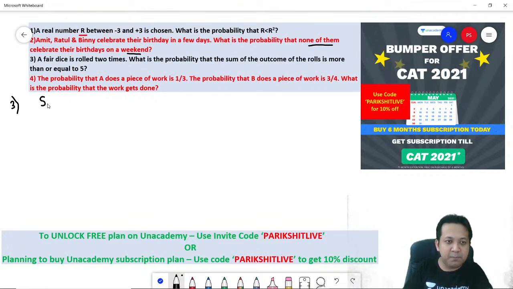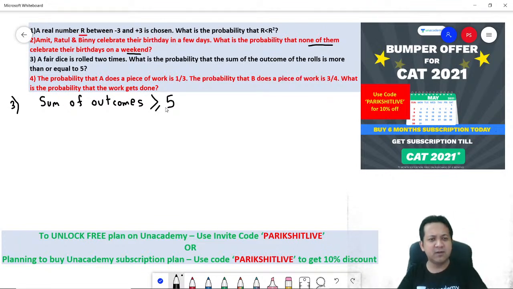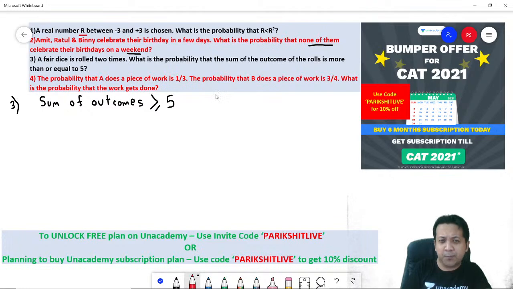Sum of outcomes should be what? More than or equal to 5, so greater than or equal to 5. If you are able to visualize, can you figure out what are the possibilities? It can be 5, 6, 7, 8, 9, 10, 11, and it'll stop at 12.